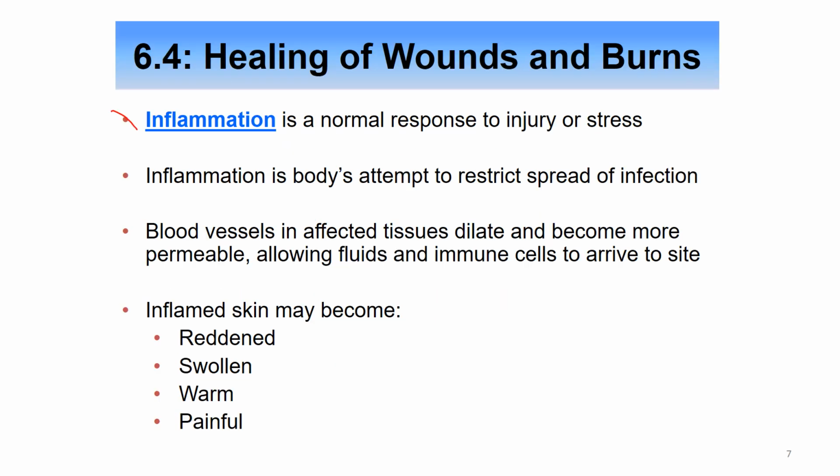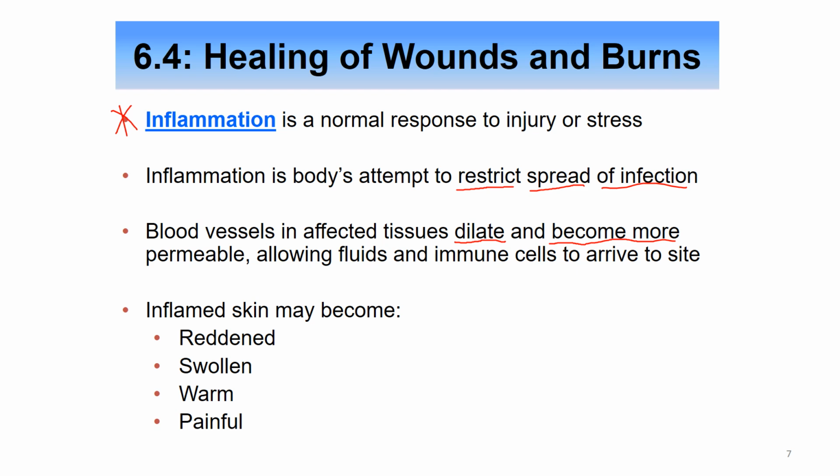Next, inflammation. It's very important in our body as a response to injury or stress. Inflammation is important for restricting the spread of infection. So here, blood vessels in the affected tissues dilate. Dilate, again, meaning they expand, they become wider, and they also become more permeable.